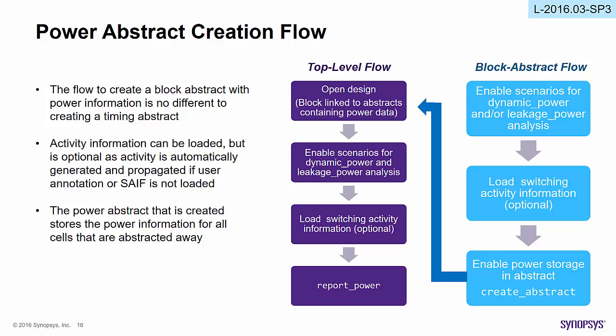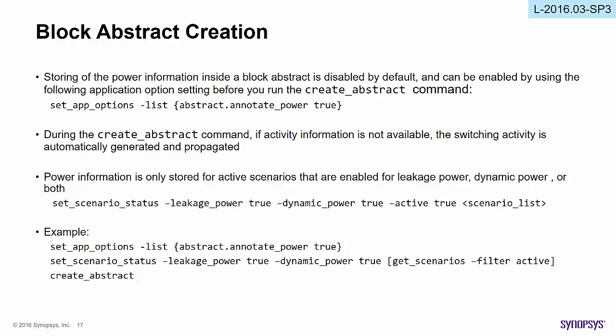Now let's look into how to create power abstracts. Storing of the power information inside the block abstract is disabled by default and can be enabled by using the following application option setting before you run the create abstract command.